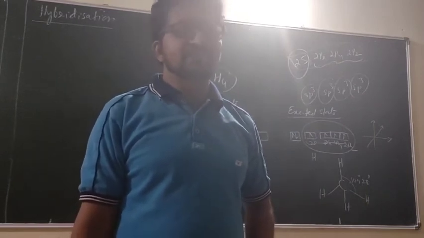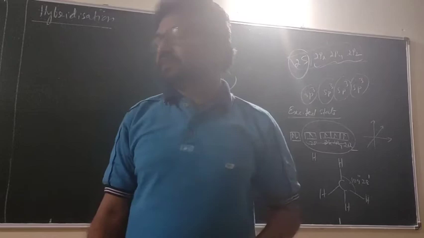This is called hybridization. What is hybridization? I will write it here.